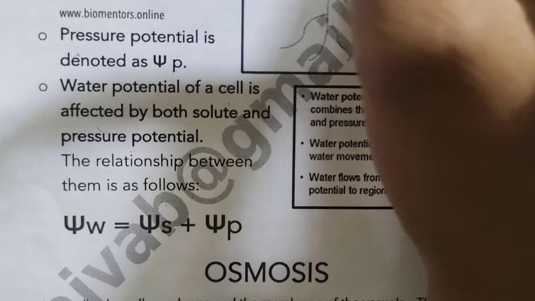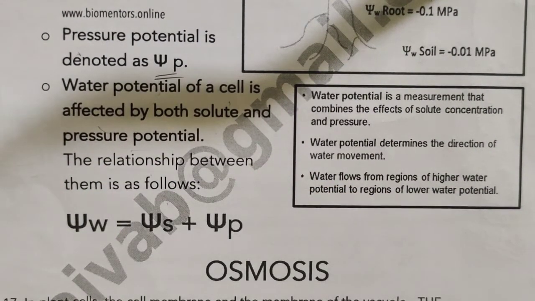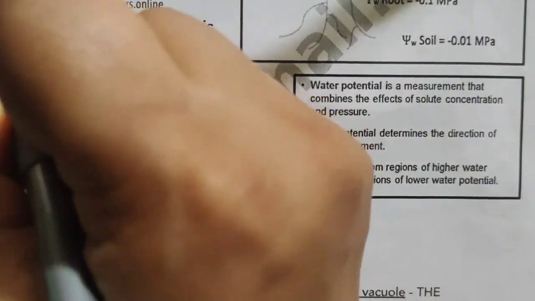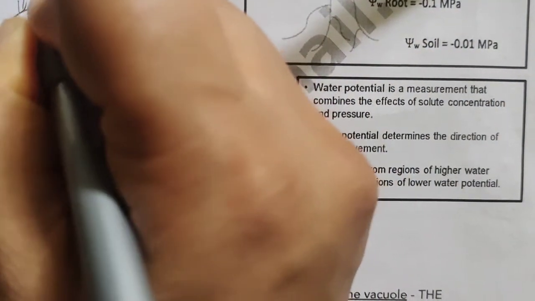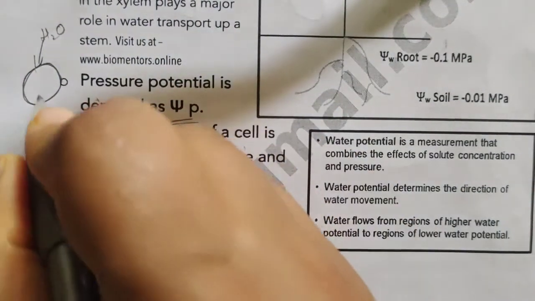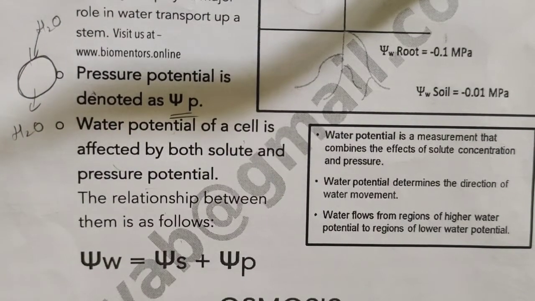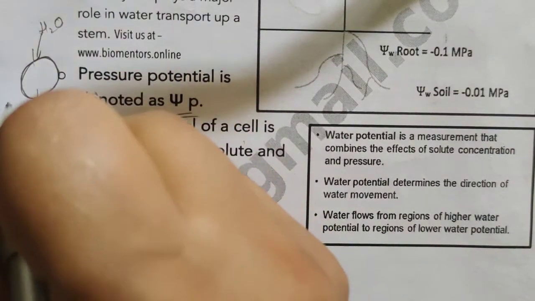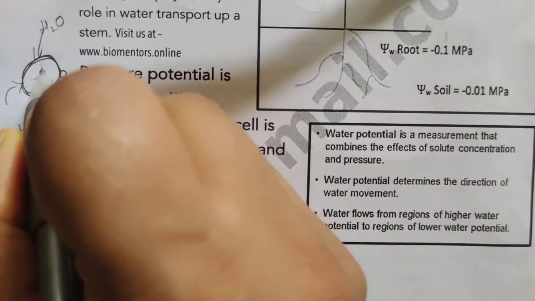Pressure potential is denoted by psi P. It is the potential which is developed inside the cell due to the entry of water molecules or due to the exit of water molecules. When water enters inside the cell, pressure is exerted.